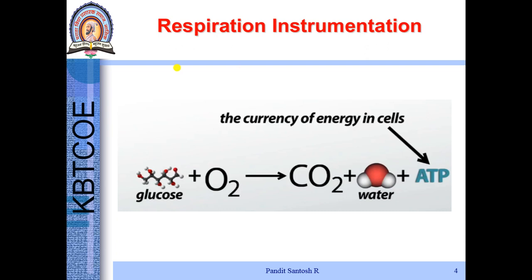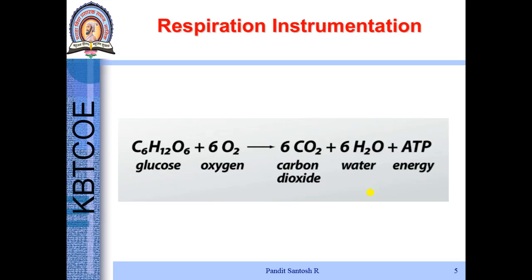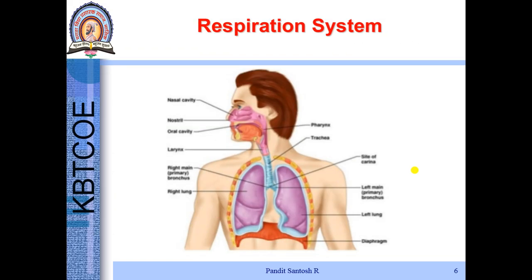These are the reactions happening. Glucose reacts with oxygen and produces energy along with carbon dioxide and water. This is the formula: glucose combines with 6 O2 molecules to produce 6 CO2, 6 H2O plus energy. The energy is utilized by the cells for carrying out day-to-day activities.